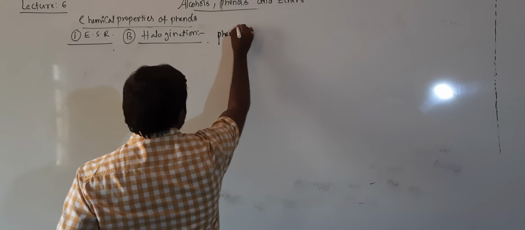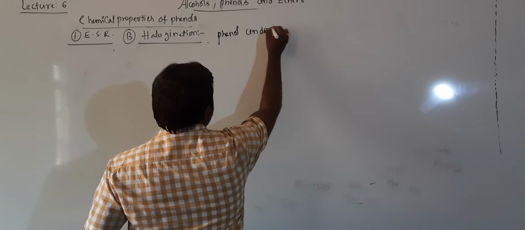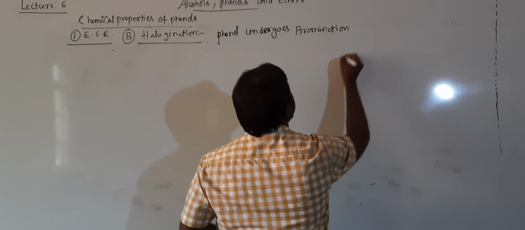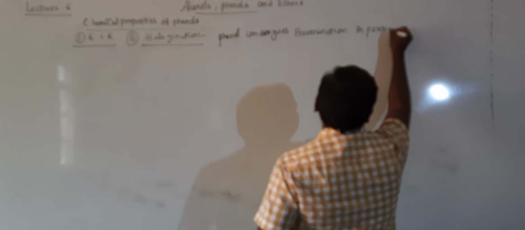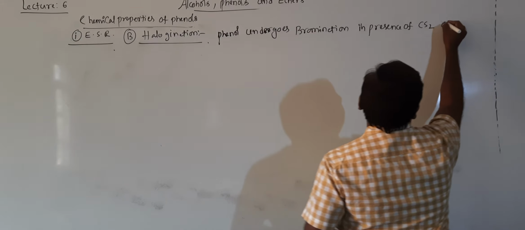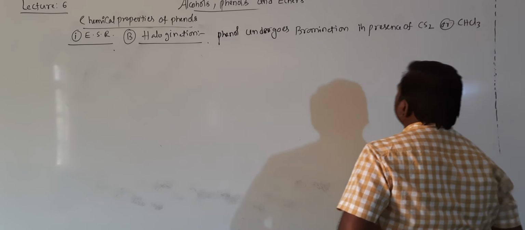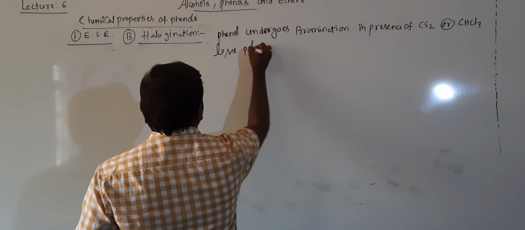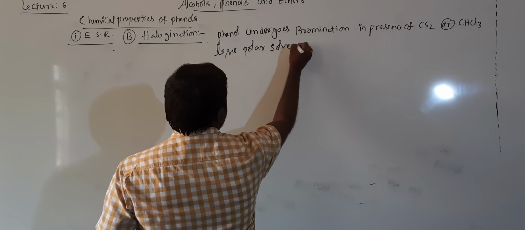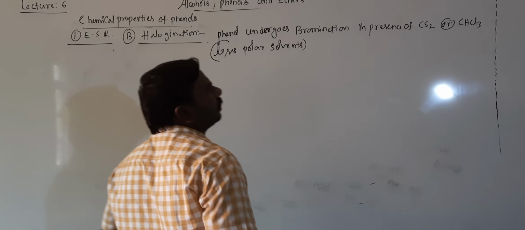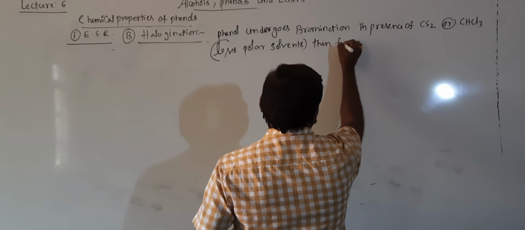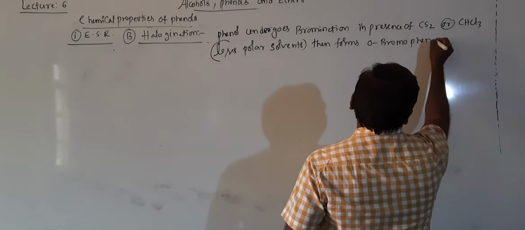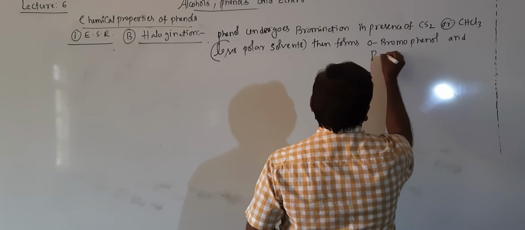Phenol undergoes bromination in the presence of CS2 or CHCl3. These are less polar solvents or non-polar solvents. Then it forms orthobromophenol and parabromophenol.